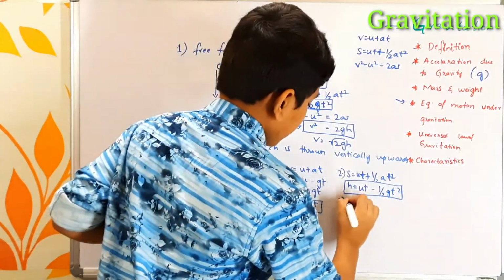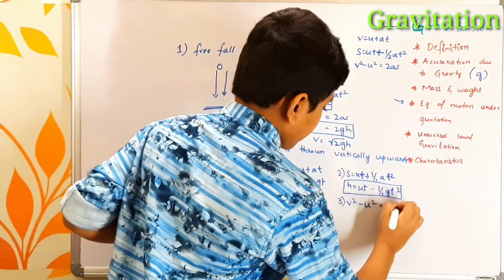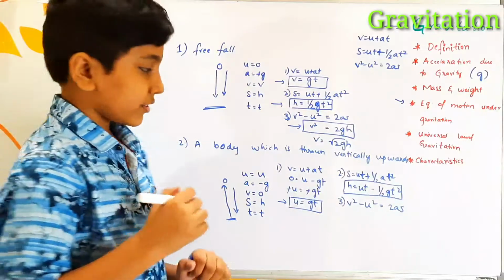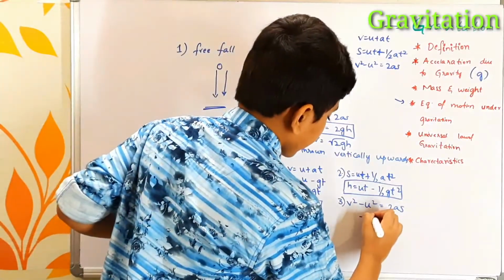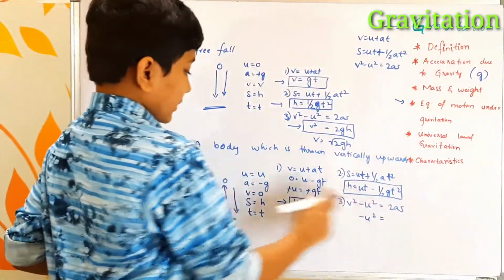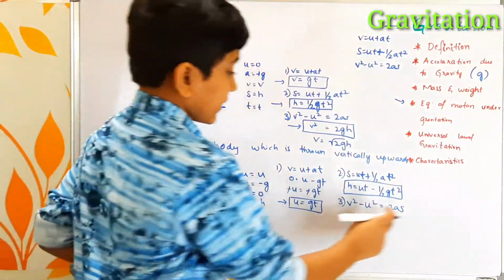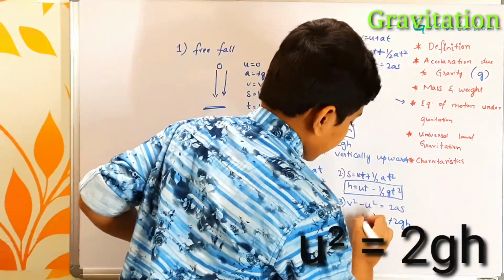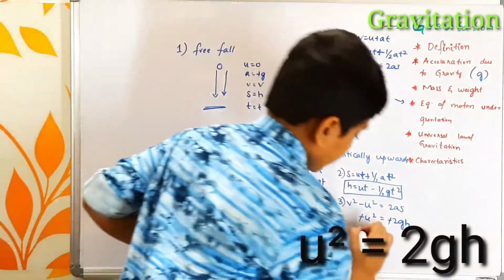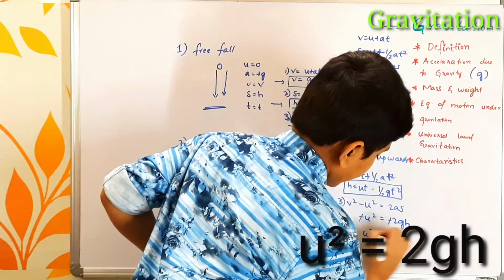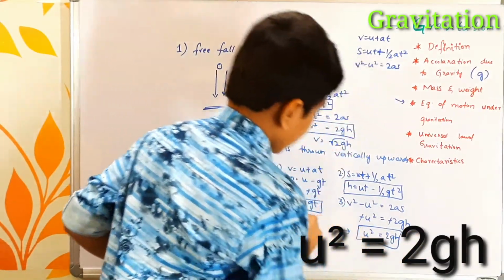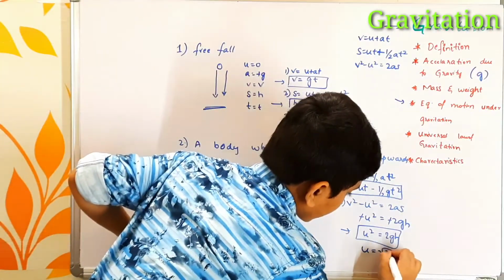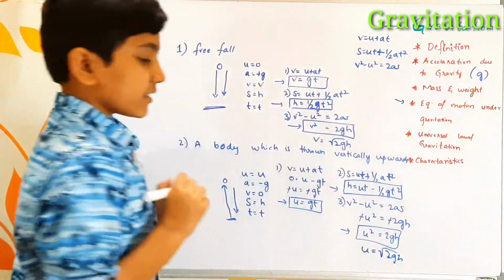Looking at the third equation, v square minus u square equals 2as. Here the value of v is 0, so v square is also 0. It is going to be minus u square equals 2 into, the a value is minus g, so minus 2g. The s value is h, so it is minus 2gh. Minus and minus get cancelled, it becomes u square equals 2gh. So this is our third equation. From this equation, I can write u equals square root of 2gh. So both these are the same.